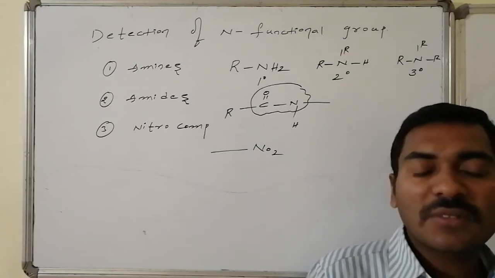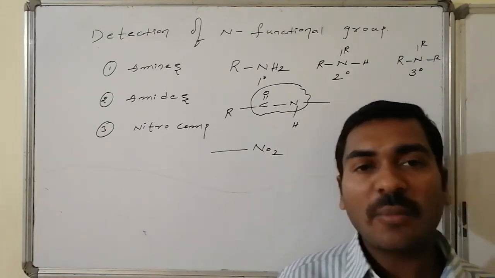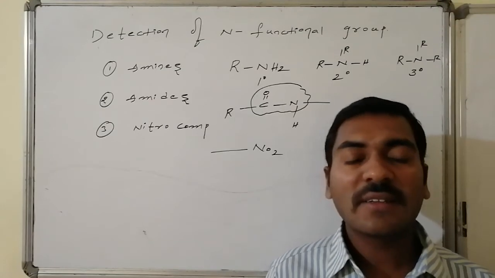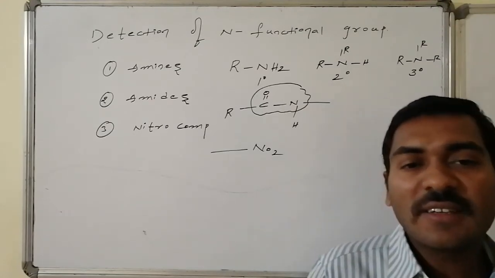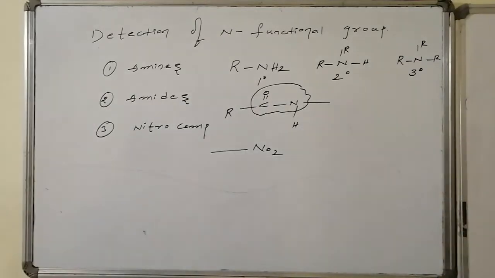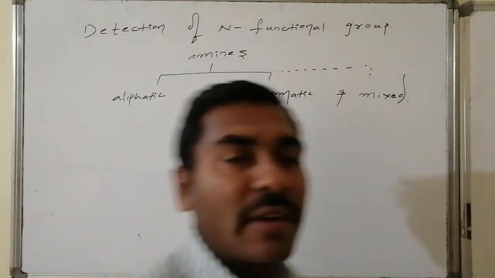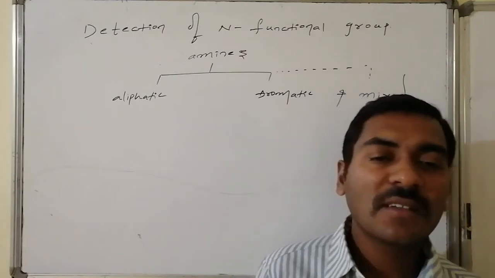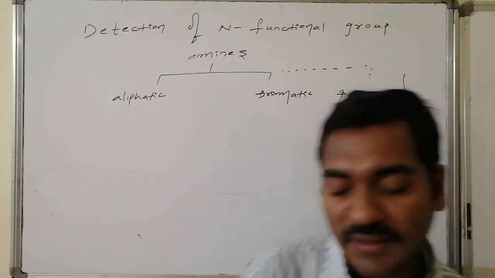Thus, nitrogen containing functional groups for the analysis are divided into three major functional groups like amines and its derivatives, similarly amides, followed by what? Nitro compounds. Let us go for the amines, detection of amines and identification, followed by segregation of amines into primary amines, secondary amines, as well as the tertiary amines. Amines on behalf of structural features are divided into aliphatic amines as well as aromatic amines, and the special case, aliphatic and the aromatic combinations, that is mixed amines, are also present.